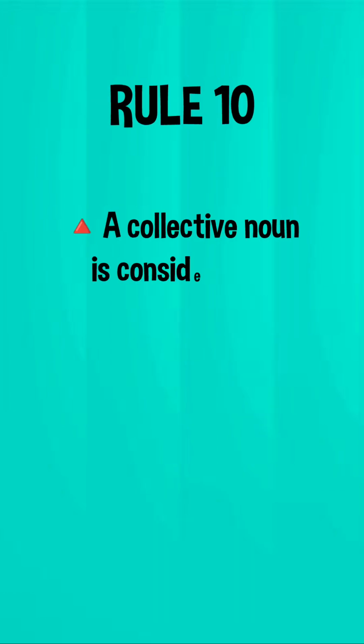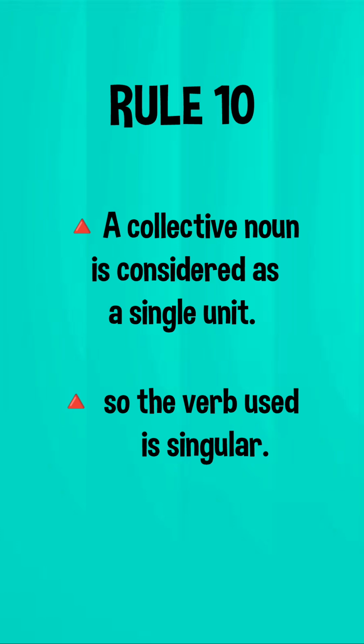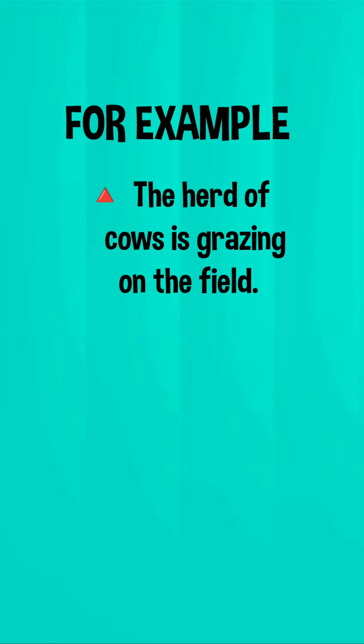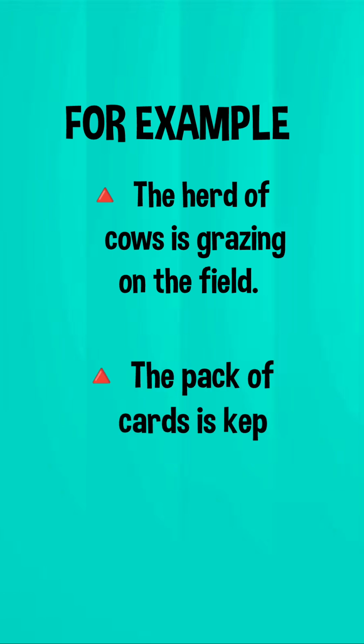Rule number 10. A collective noun is considered as a single unit. So the verb used is singular. That means जितना भी collective noun है उसे singular assume किया जाता है. For example, the herd of cows is grazing on the field. The pack of cards is kept on the table.